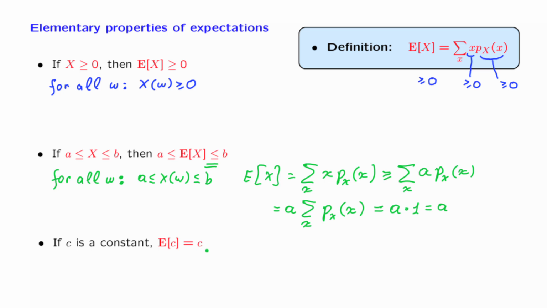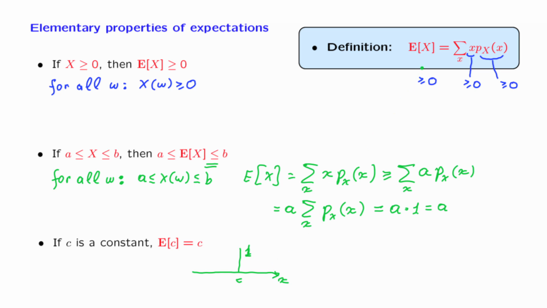The last fact we want to take note of is the following. If we have a constant and we take its expected value, we obtain the same constant. What does that mean? We have only been talking about expected values of random variables. What does it mean to take the expected value of a constant? Well, as we discussed earlier, we can think of a constant as being a random variable of a very special type, a random variable whose PMF takes this form. This random variable can take only a single value, and the probability of that single value is equal to 1.